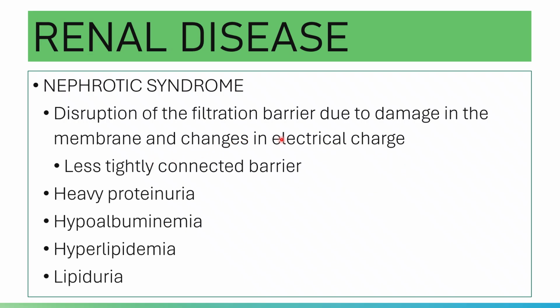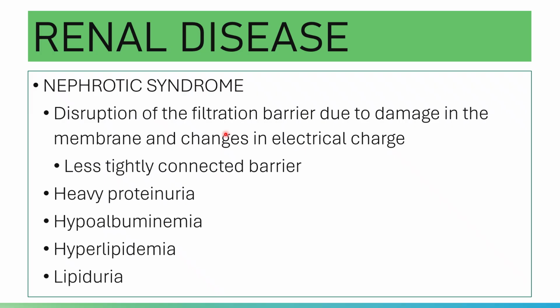The disruption of the protein barrier is due to damage to the membrane and changes in the electrical charge. There is damage to the shield of negativity, and the podocytes are damaged also, so the barrier will become less tightly connected.